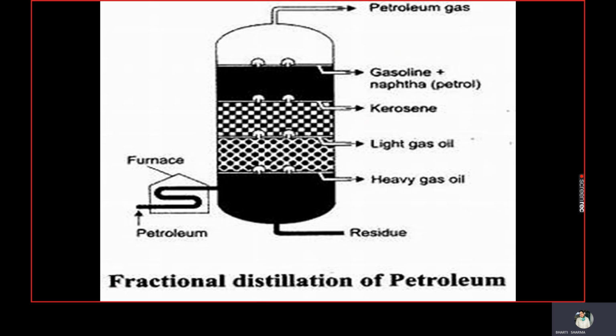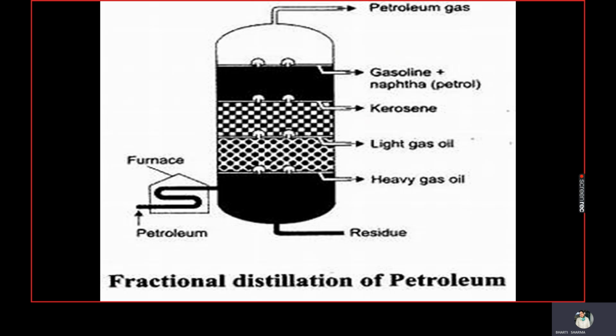After refining, we can get different types of elements, products and byproducts. The process of separating the different constituent fractions of petroleum is known as petroleum refining. And of course, you all know well, in Mathura there is a petrol refinery in which a lot of products and byproducts are formed after refining.